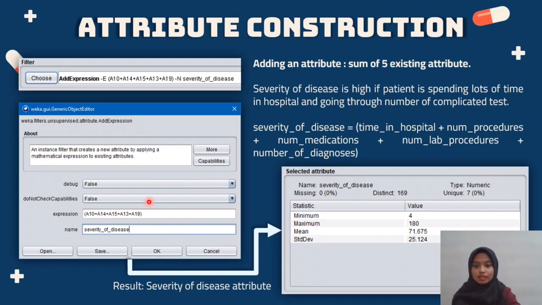From the setting, the expression is A10, plus A14, plus A15, plus A13, plus A19. This expression stands for attribute 10, which is where the attribute stands in WEKA. And the name is the name for the new attribute, which is severity of disease. And then this is the result of the created attribute, severity of disease.